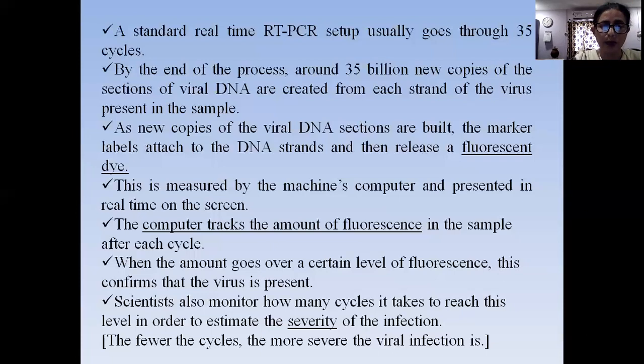The computer tracks the amount of fluorescence in the sample after each cycle. When the amount goes over a certain level of fluorescence, this confirms that the virus is present. Scientists also monitor how many cycles it takes to reach this level in order to estimate the severity of the infection. The fewer the cycles, the more severe the viral infection is.